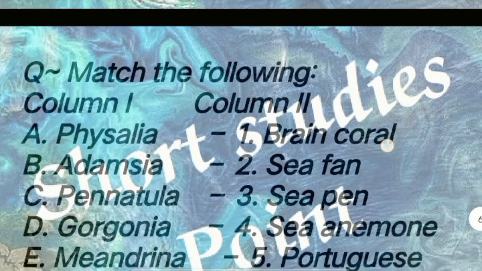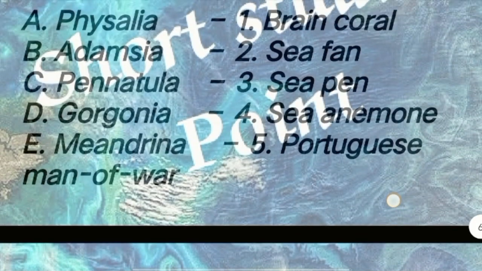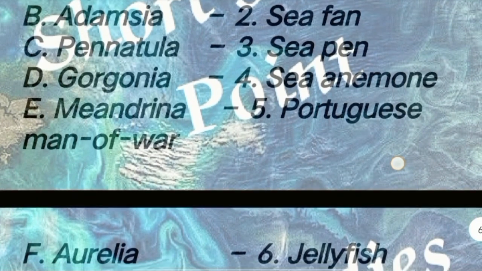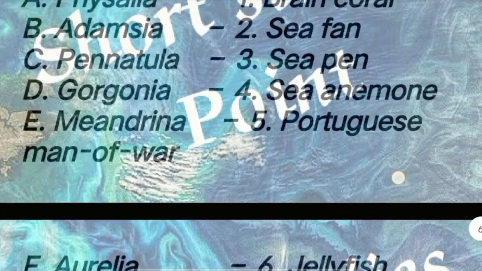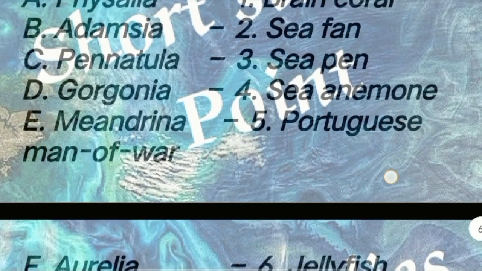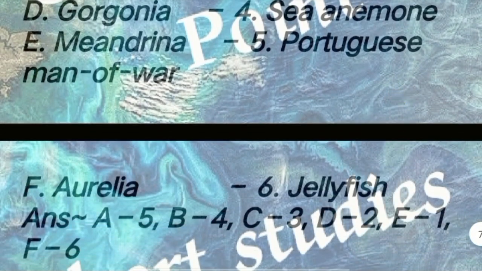Next question: match the following columns. A matches with 5, Physalia with Portuguese man of war. B with 4, Adamsia with sea anemone. C with 3, Pennatula with sea pen. D with 2, Gorgonia with sea fan. E with 1, Bioluminescent. And 6, Aurelia with jellyfish.